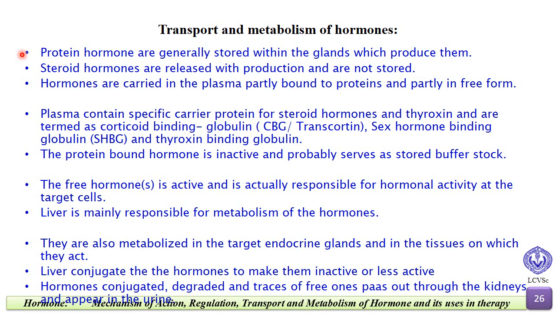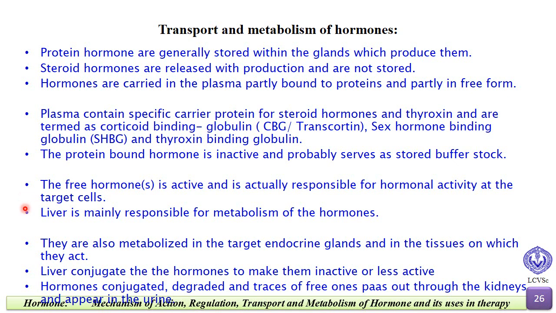The plasma contains specific carrier proteins for steroid hormones and thyroxine, termed corticoid binding globulin, sex hormone binding globulin, and thyroxine binding globulin. The protein bound hormone is inactive and probably serves as a stored buffer stock. The free hormone is active and is actually responsible for hormonal activity at the target cells.